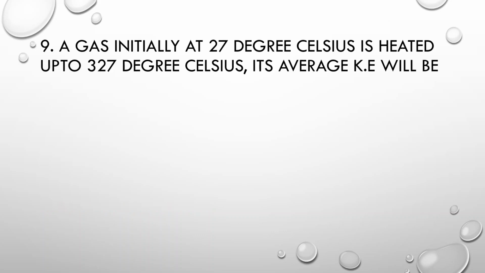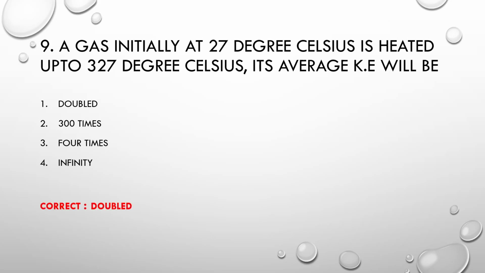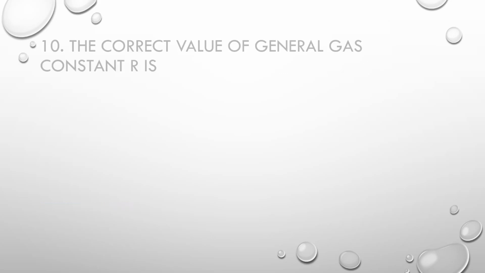MCQ number 8. A gas initially at 27 degrees Celsius is heated up to 327 degrees Celsius. Its average kinetic energy will be: option 1, double. Number 2, 300 times. Number 3, 4 times. Number 4, infinity. Correct option is doubled.